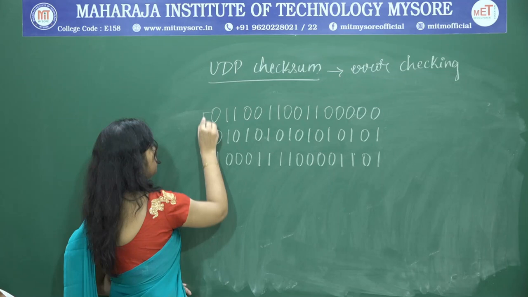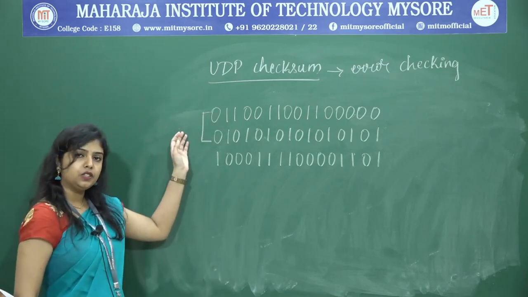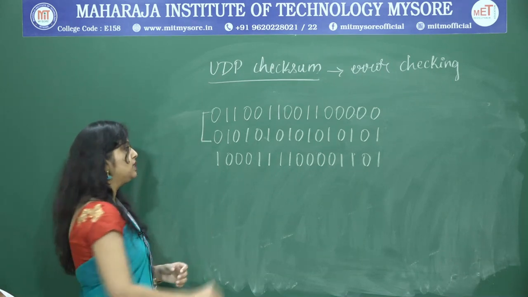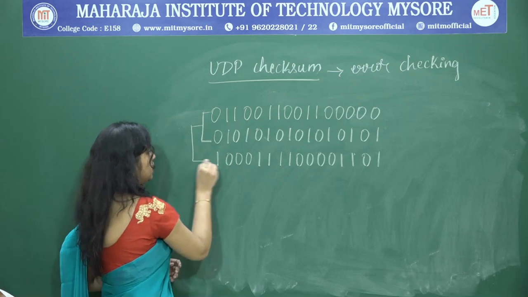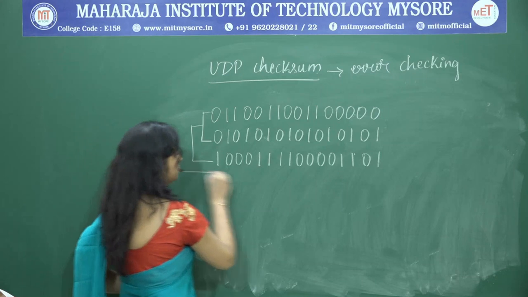first we will summate these. First we are going to add the first 2 words, and then the obtained sum of these 2 we are going to add to the third word. How is it going to work? We will see now.